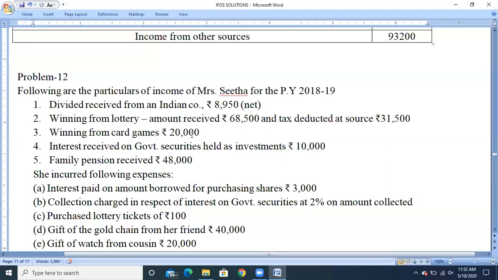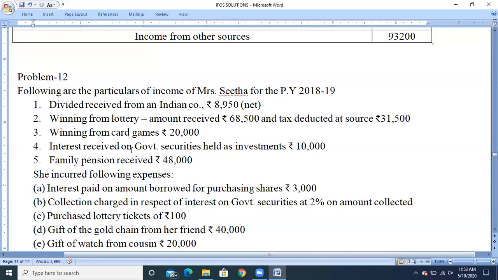The amount here is 20,000, which is more than 10,000 rupees, so definitely tax has been deducted at source. So we need to do the grossing up. Grossing up is done using the formula: net amount into 100 divided by 100 minus tax rate. So 20,000 into 100 divided by 70, because the tax rate for casual income is 30%, and 100 minus 30 gives 70.